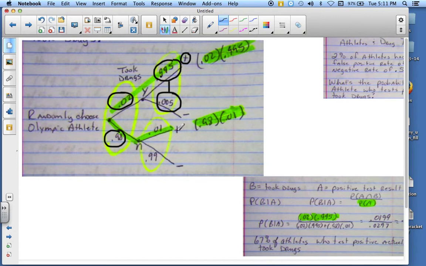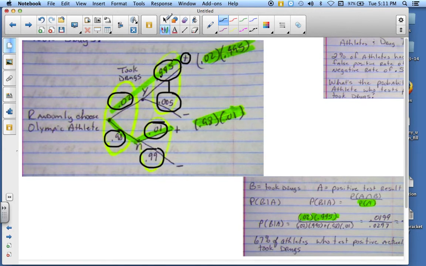Now, let's say the person didn't take any drugs. That's the 0.98. Well, it did say that there's a 1% chance of them having a false positive. That's what this is right here. That's a false positive. That means that 0.99 of those who did not take it tested negative. All right, and you've got to filter all that through.